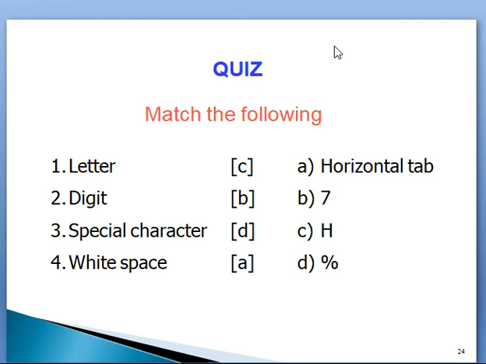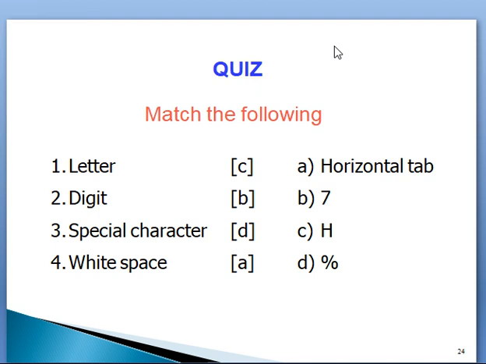Here letter H is an alphabet, it is a letter. So the answer is C. Digit: 7 is a digit on the right side. So the answer is B.